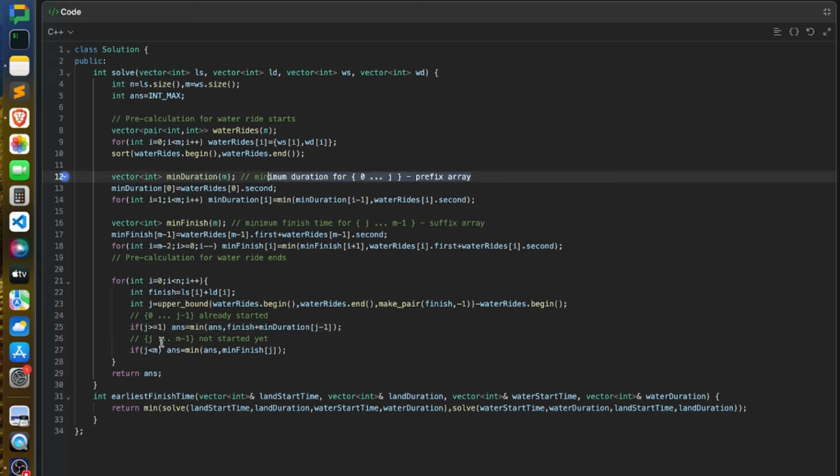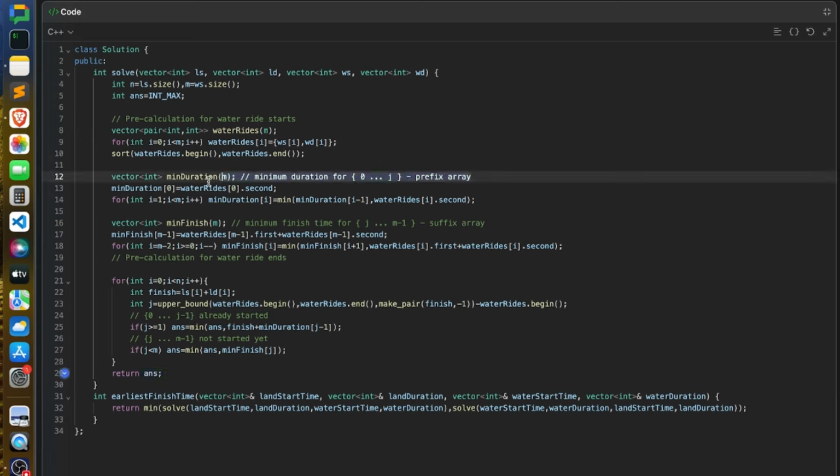Now coming to the right half, from index j to m minus 1, they have not started yet. In that case, your answer would be the minimum of answer and the minimum finish time of j. This minimum finish j essentially gives you the minimum finish time of that water ride, and we can get it from the suffix array. I'll explain how the prefix and suffix arrays are calculated. Since we have considered all possible land rides, and for each we have found the most optimal water ride, at the end, return answer.